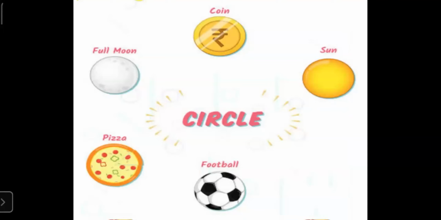Then here, pizza, the full pizza. Full pizza is also in the shape of a circle. Then football. Football is also in the shape of a circle. Students, here I have shown you the picture of football, but any ball is in the shape of a circle or round shape.